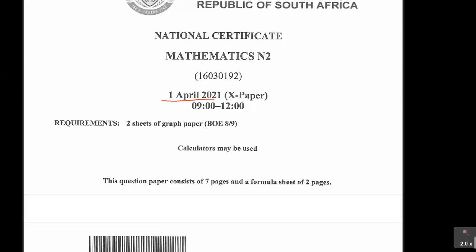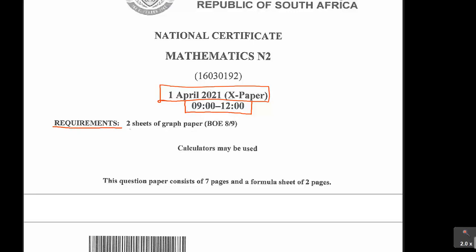It was written in the morning, X paper means morning, on the 1st of April 2021, and the time of the paper was between 9 o'clock and 12 o'clock. It's a 3-hour paper, and then it says the requirements for this paper.